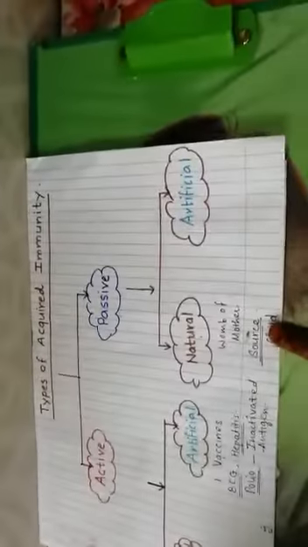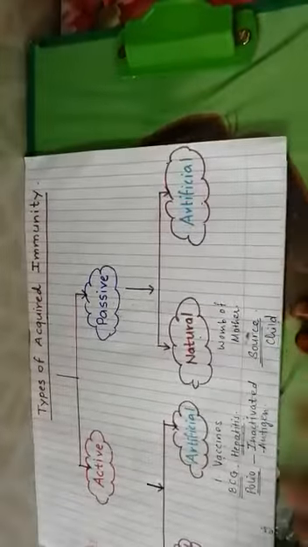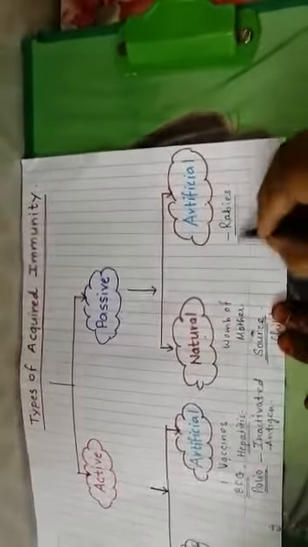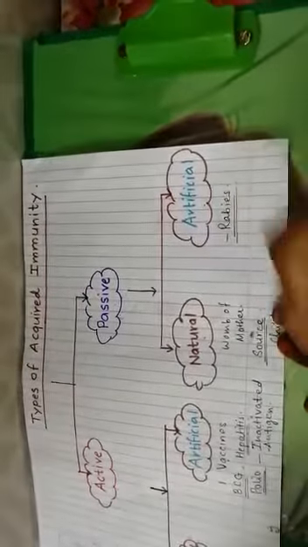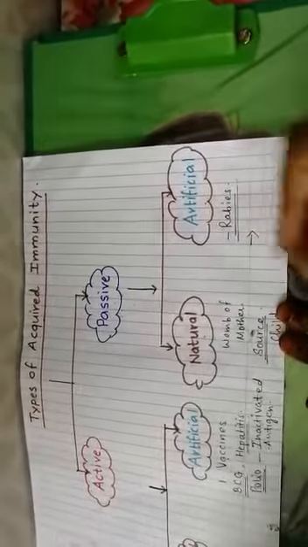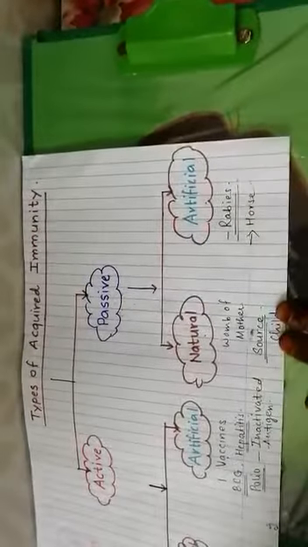The last one is artificial. Artificial means the person is not at all able to make the antibody. For example, the human body is not able to make the antibody for rabies. But what happens if the virus for rabies enters into our body? We cannot save ourselves. So what is done here? The horse is hyperimmunized.